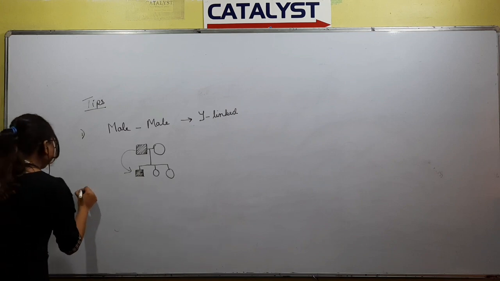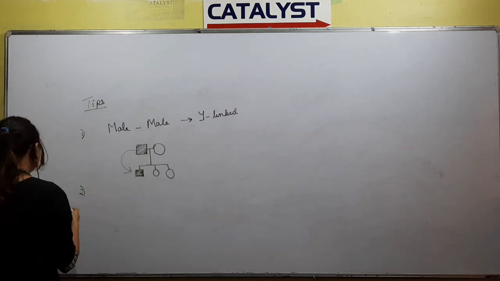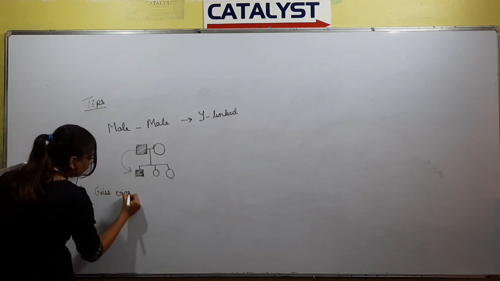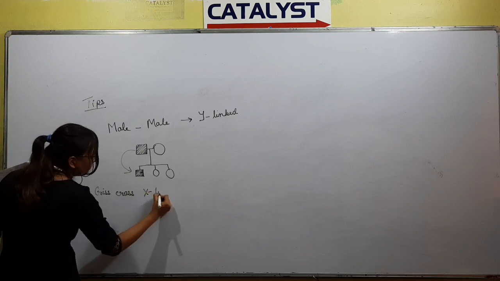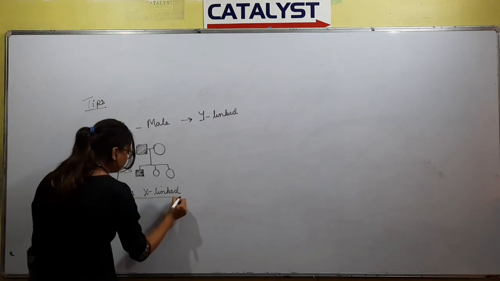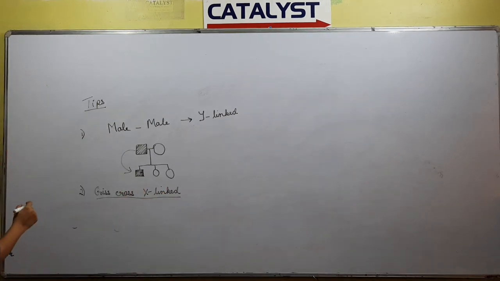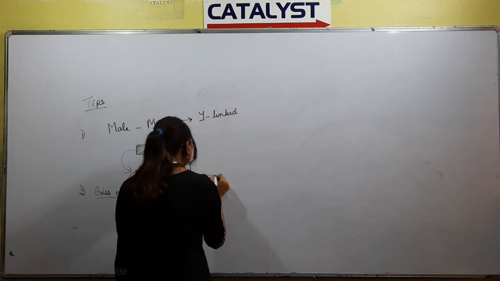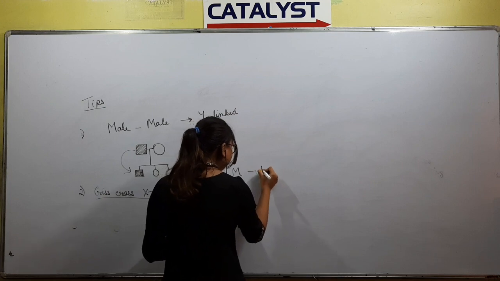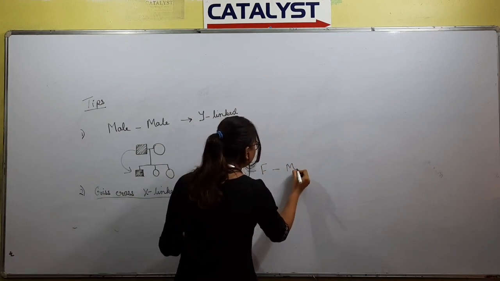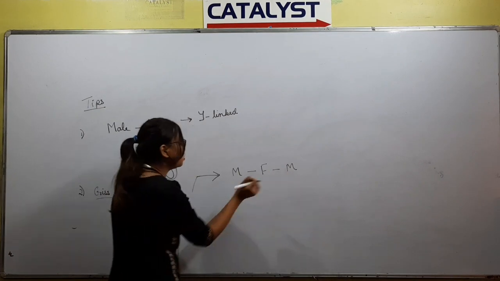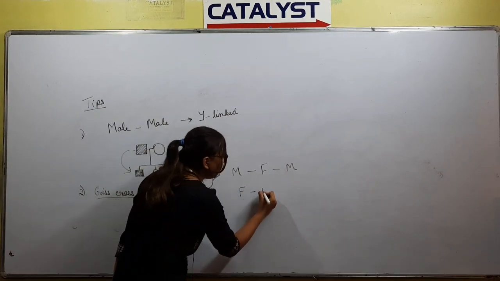The second point is criss-cross or X-link. It follows the pattern of male, female, male, where this is the first generation, this is the second generation, this is the third generation, or female, male, female.